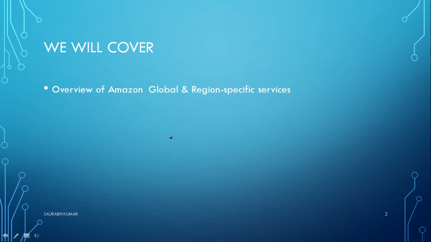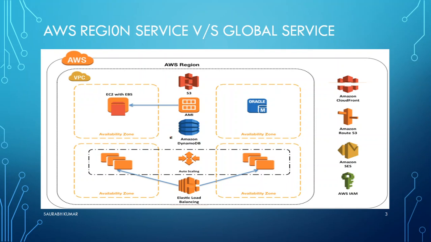Then I will go through a portal walkthrough: how to log in, what services are there, and how you can get the list of all services. Then I will also show you practically how the global services are different from the region services, and then we will talk about some of the Amazon services being offered here in AWS. So let's begin now.